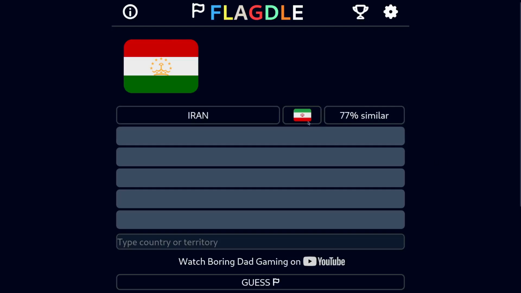Oh, well, I sort of see why I thought of Iran. It's a very similar flag here. 77% similar by their estimates. I feel like it's more similar. It's just like flipped. And then the middle, yeah, the middle is a little different.